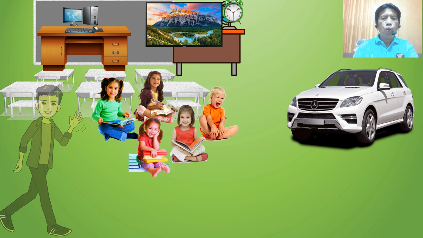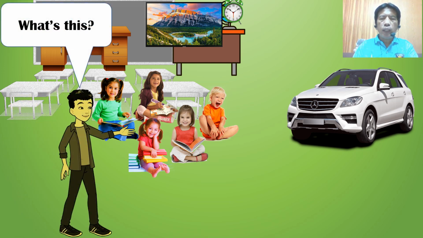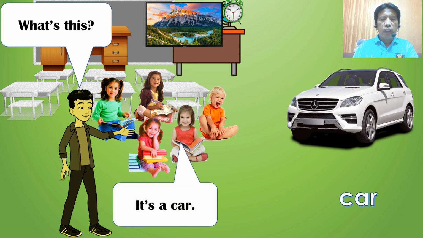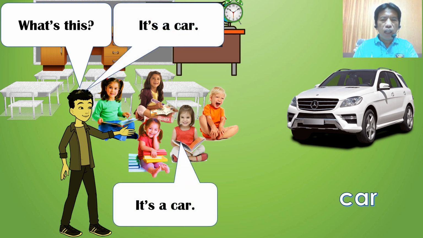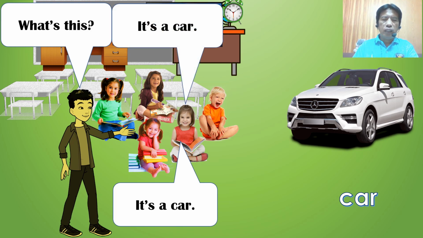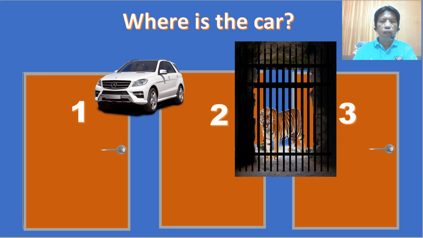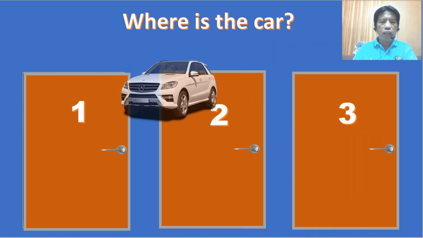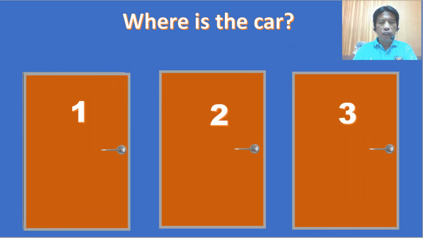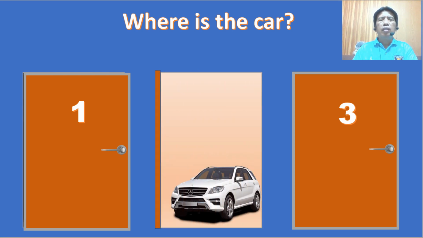Here's the next one. What's this? Again, what's this? Car. It's a car. Again, it's a car. Now it's your turn. What's this? It's a car. Very good. Here's our next game. Where's the car? Ready? Okay, where's the car? Is it behind number 1, 2, or 3? Choose your number. Let's open number 2. Very good.